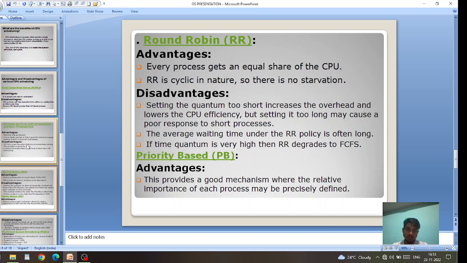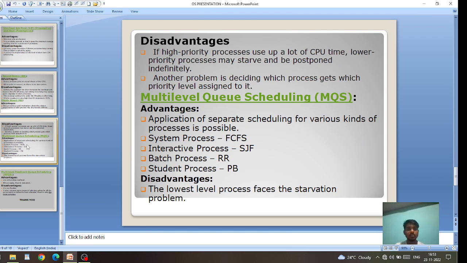Priority based advantages: this provides a good mechanism where the relative importance of each process may be precisely defined. Disadvantages: if a high priority process uses up a lot of CPU time, lower priority processes may starve and be postponed indefinitely. Another problem is deciding which process gets which priority level assigned to it.